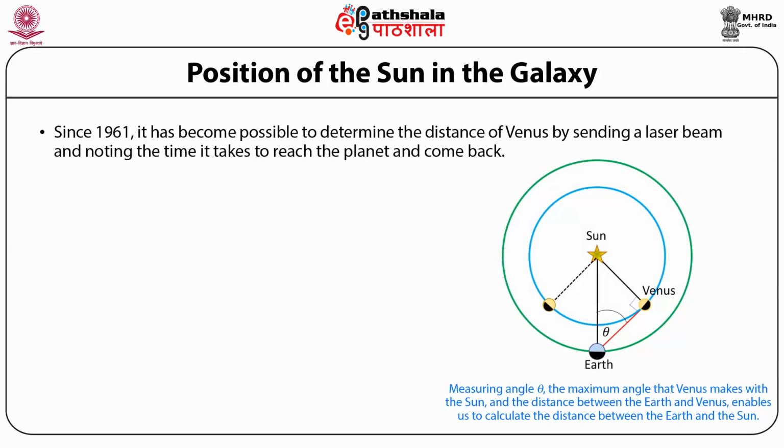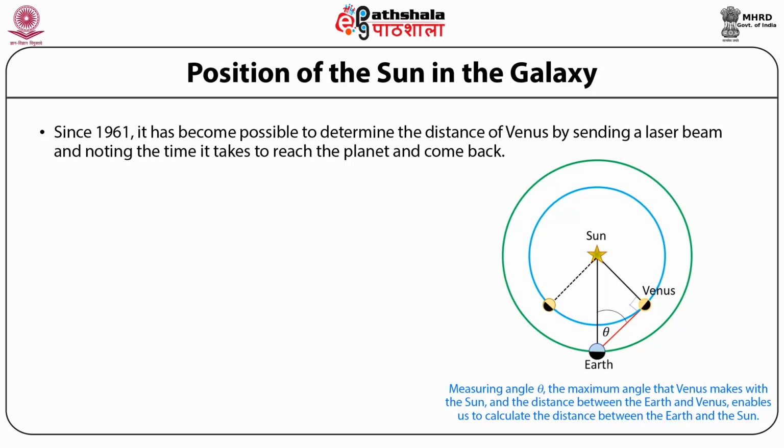Since 1961, it has become possible to measure the distance to Venus quite accurately by laser ranging, that is, by sending a laser beam, getting it reflected from Venus, and measuring the time taken by the beam for its total journey.